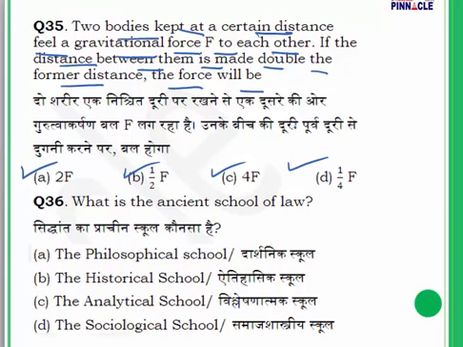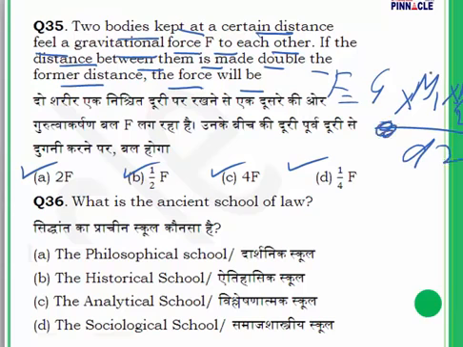Question number 35. Now, we have a formula: F is equal to G into M1 into M2, divided by D square. F is the gravitational force, M1 and M2 are the masses of the objects, G is the universal gravitational constant, and D is the distance between the two objects.